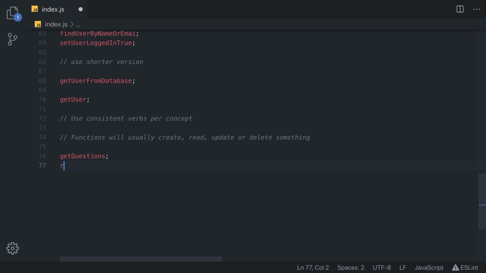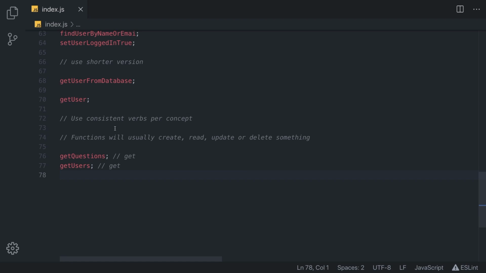If you're getting some users, you can call our function return users, and we can also call it retrieve users, but all of this isn't correct. All of these methods do exactly the same thing. If you call them, you get this thing. So you get questions, you get users, and in here you also get users. So it is much better that you use get for each single one of them. Or for example, if you're creating something, then use create for each one, or delete. Whichever verb you choose, make sure you stay consistent. So this can be much better if we use simply get for each of them.